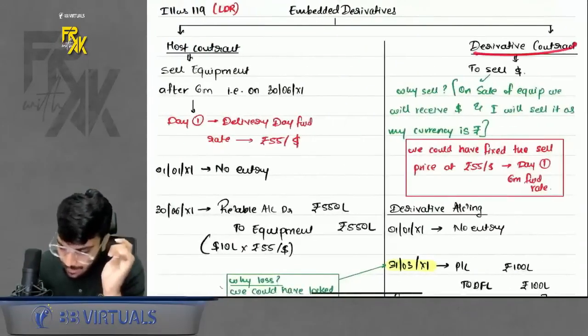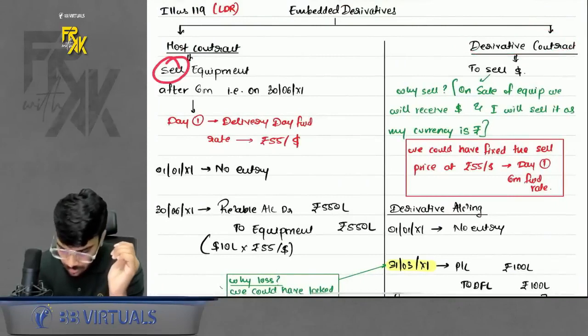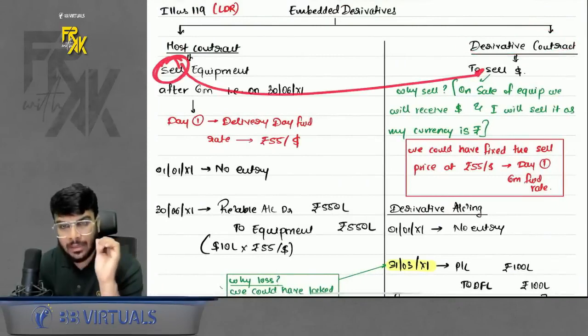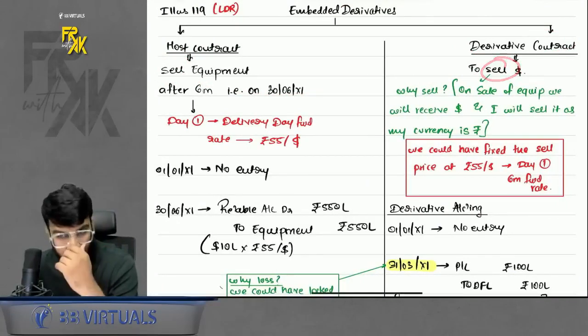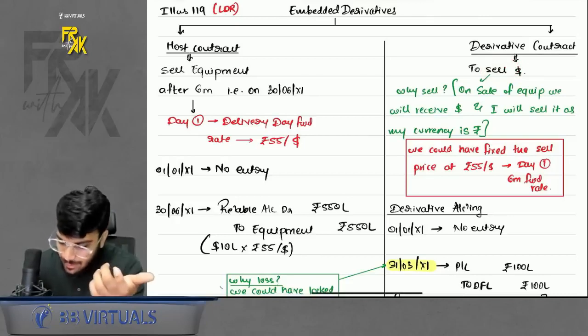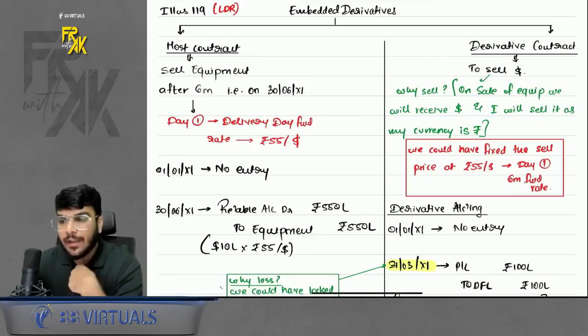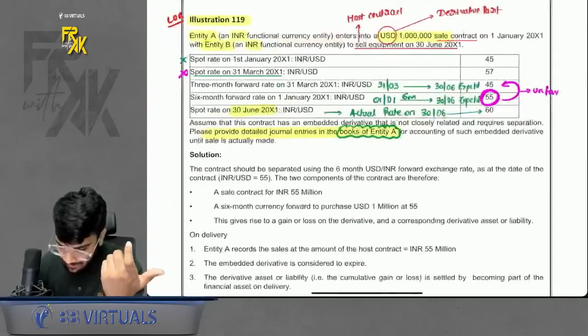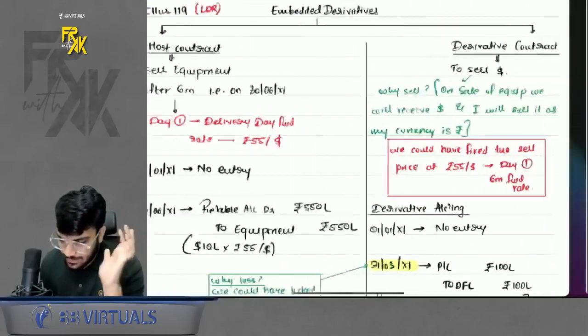Okay. Now what about derivative contract? Whatever you do in host, do the same in derivative. If you are selling it in host, you will sell it in derivative market also. But we know that we are going to receive dollars, we will sell it after 6 months. If we wanted, we could have fixed the sale price at the forward rate, that is 55 itself. Did we fix it? The answer is no.